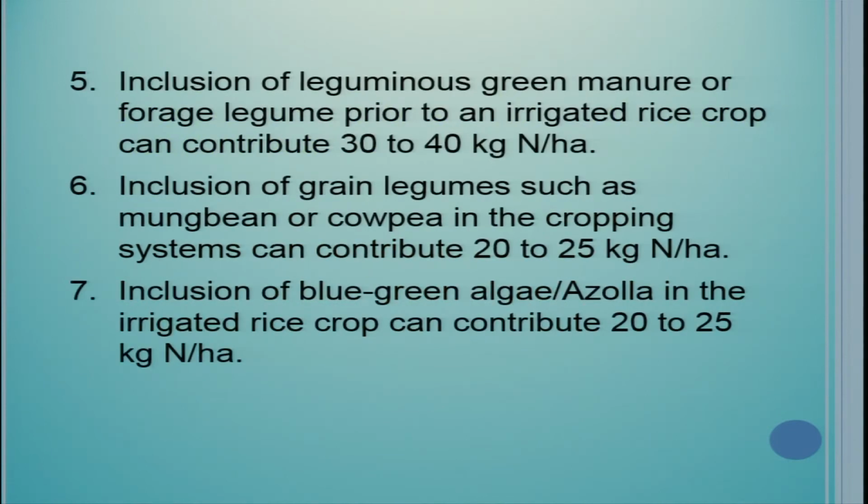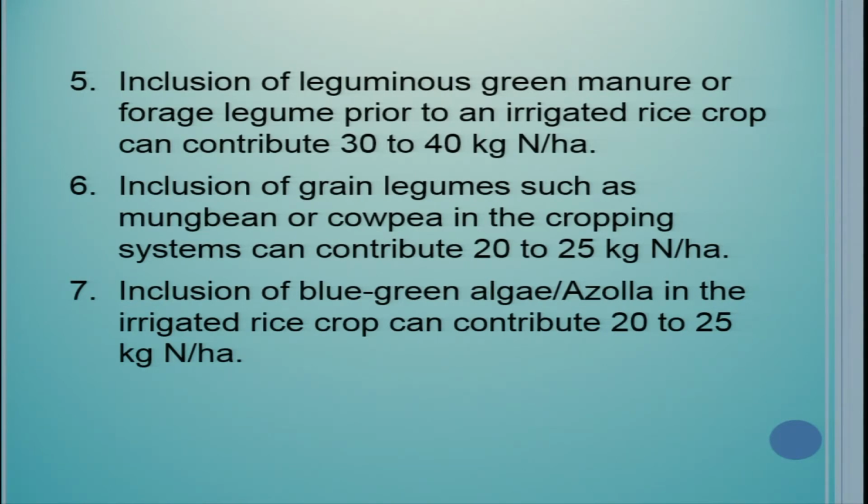Next important points for the recommendation of cropping systems from the same proceedings: inclusion of leguminous green manure or forage legume prior to an irrigated rice crop can contribute 30 to 40 kg nitrogen per hectare. Therefore, that much nitrogen can be reduced in the succeeding crop.